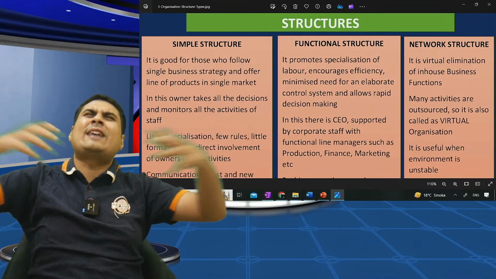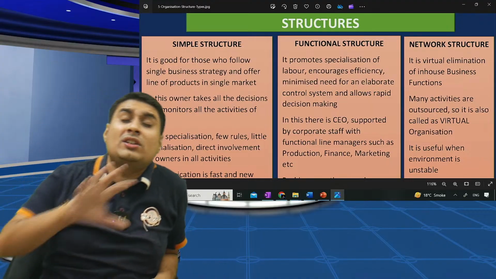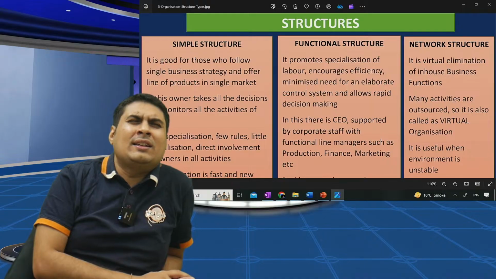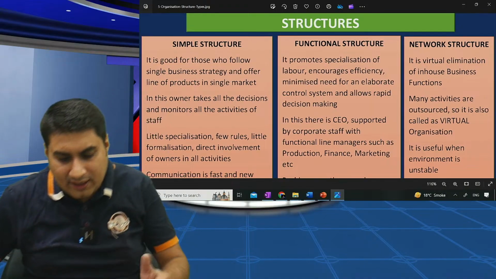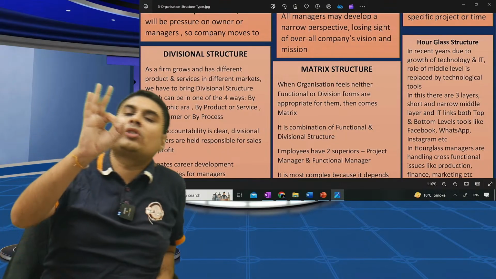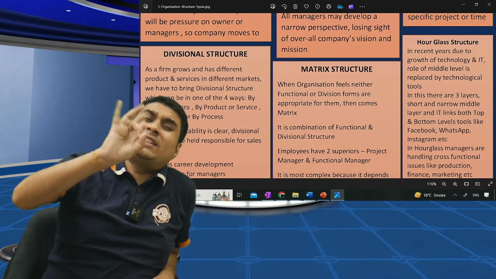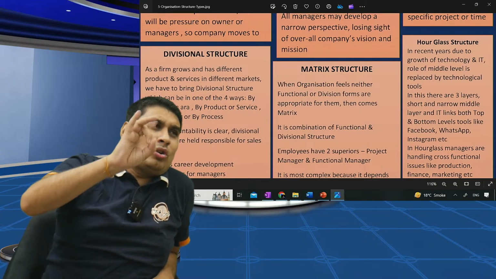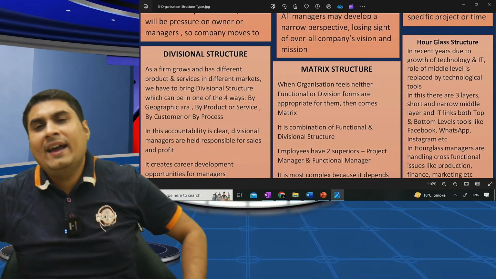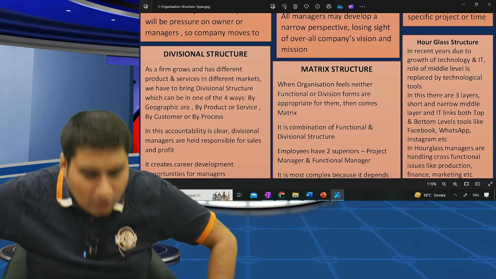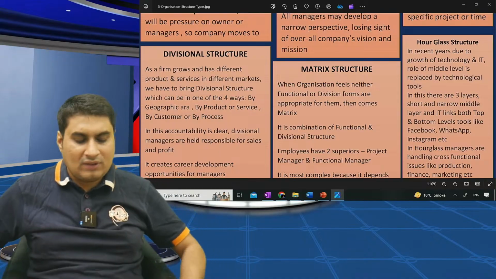A little I will grow in size and stature, it will become functional. Efficiency of labor, better work is there, cooperation is there, but your coordination problem is there. So what came? Divisional. In divisional, it can be in four ways: product or service, process, function, location, and customer.